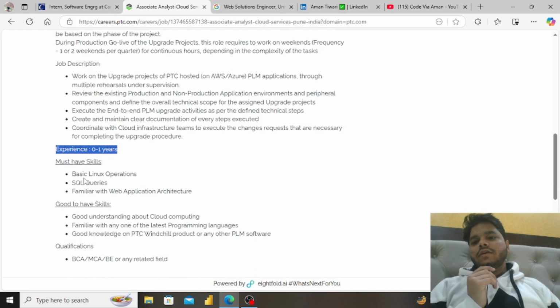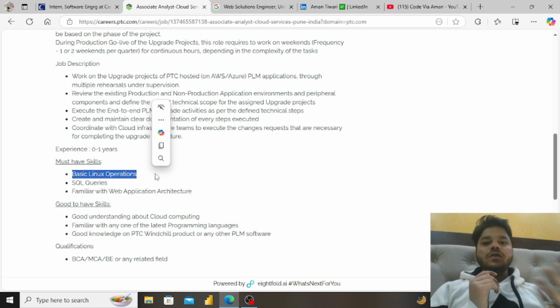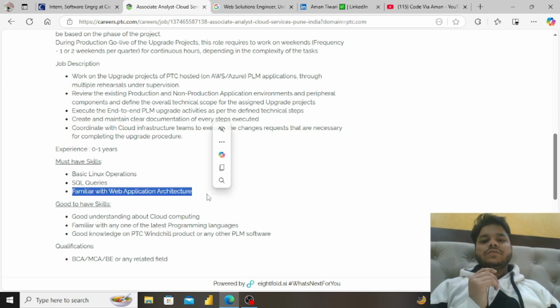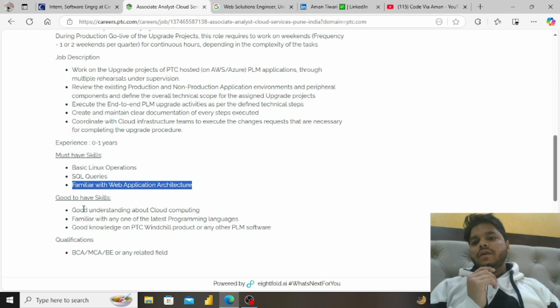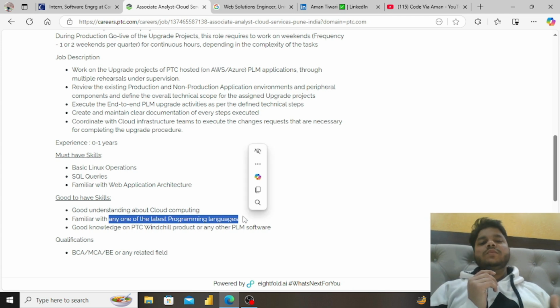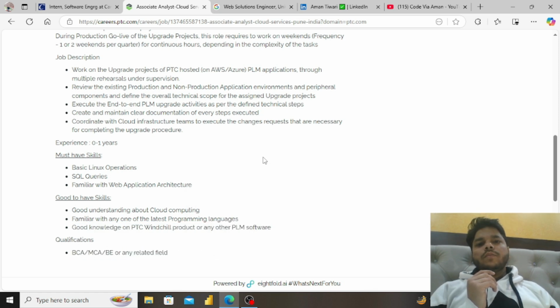And must have skills, you can read here, basic Linux operation. So you should have some knowledge about basic Linux operation. And SQL queries, and familiarity with web application architecture. And good to have skills, you can read here, good understanding of cloud computing. Any one of the latest programming languages like Python, Java, C++, JavaScript, or Golang, any one. And good knowledge of PTC Windchill product and or any other PLM software. Then qualification, you can read here, BCA, MCA, BE, any related field. So apply for this job also.